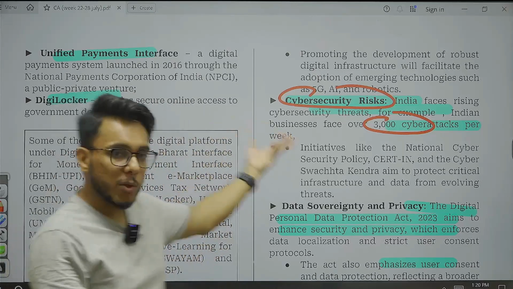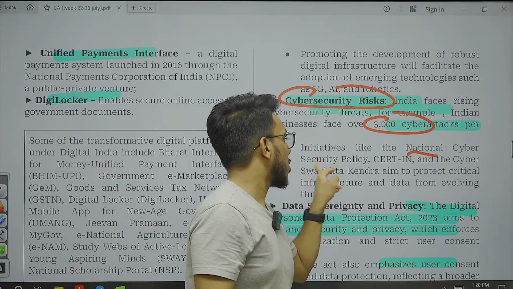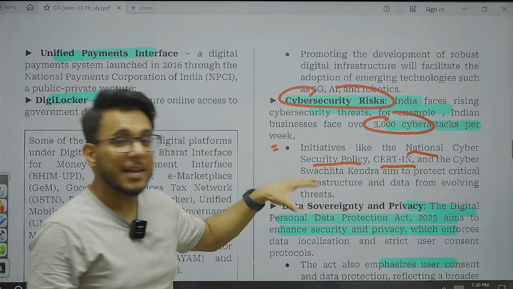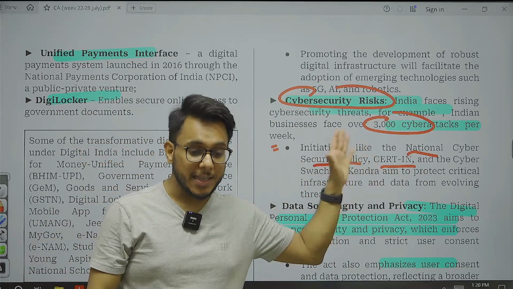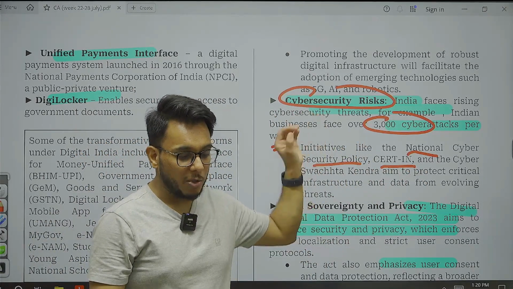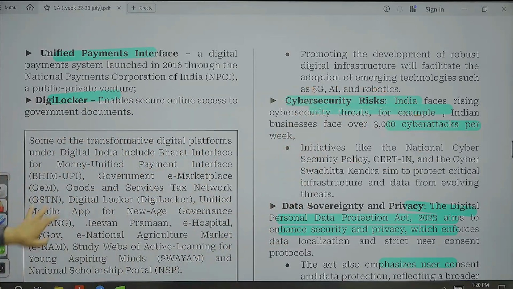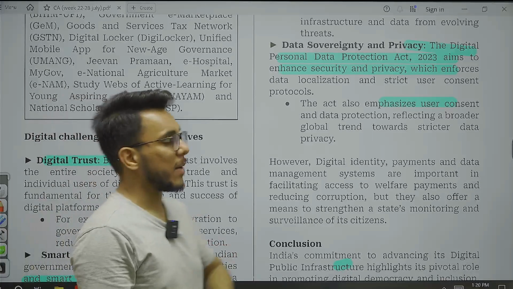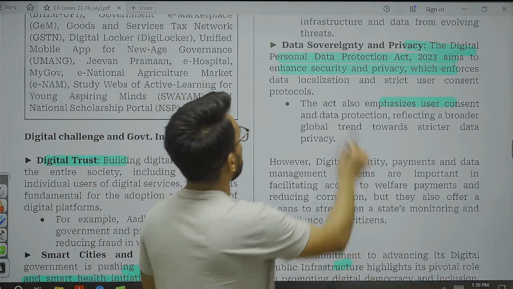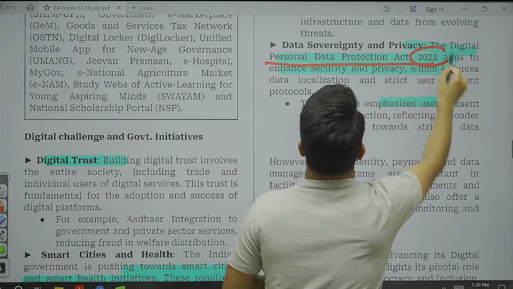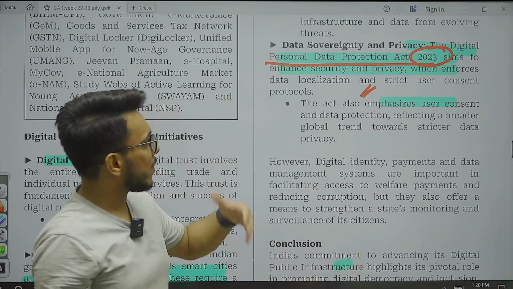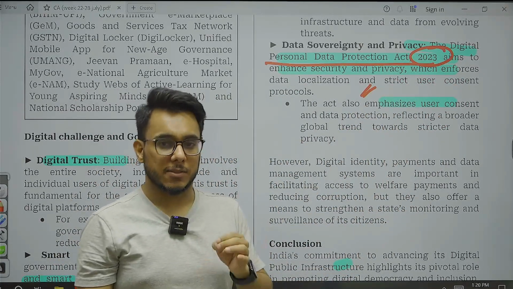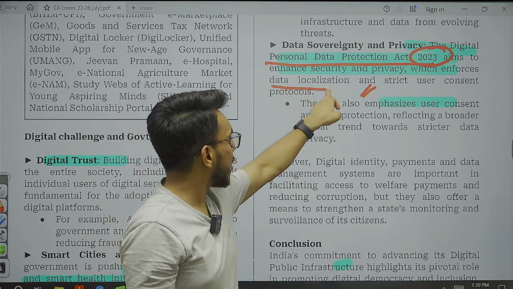Okay, so though we have initiatives such as the National Cyber Security Policy and CERT-In, they have not been able to prevent these cyber attacks, which are happening at around 3,000 per week. Then the next is the issue with respect to data sovereignty and privacy. Though we have come out with the Digital Personal Data Protection Act 2023, at the same time, guys, there are concerns. For example, it enforces data localization.